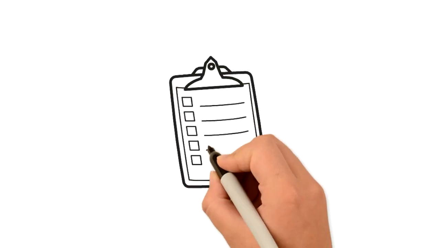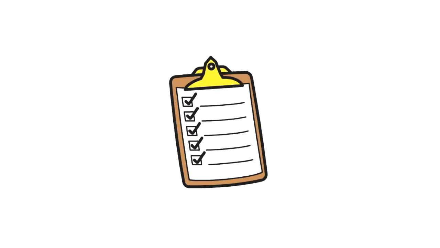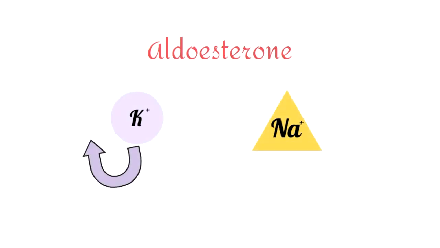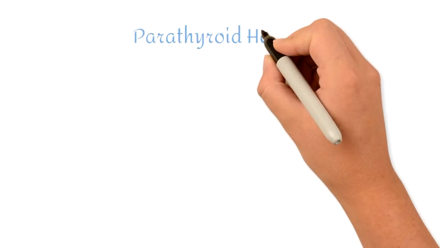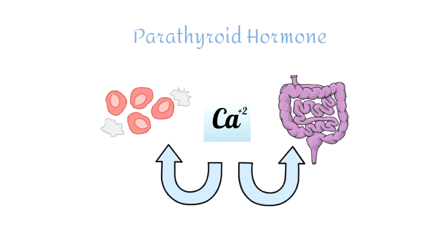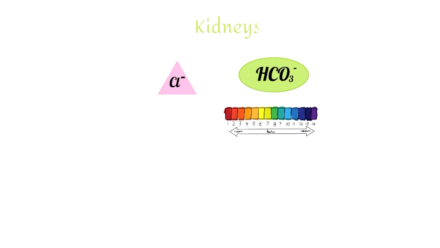Not to worry. There are processes in the body that can help maintain the balance of electrolytes. For instance, aldosterone aids in excretion of potassium and the absorption of sodium. The parathyroid hormone releases calcium into the bloodstream and absorbs calcium via the intestines. The kidneys regulate chloride and bicarbonate, an electrolyte that impacts the pH levels of the body.